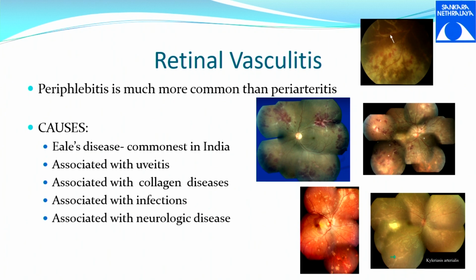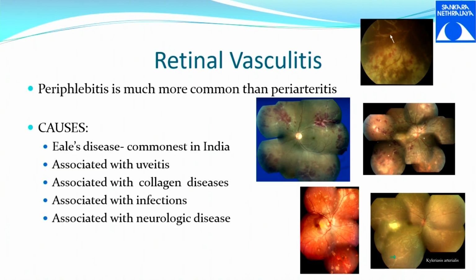And so here you have something called Eales arteritis. So this is a Toxoplasma retinochoroiditis with an associated retinal vasculitis, which is called Eales arteritis. Probably you must have read it during your PG preparation. This is a picture of sarcoidosis where you have candle wax dripping, and this is classic.